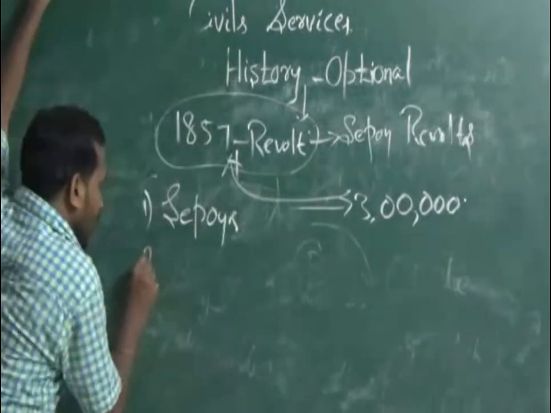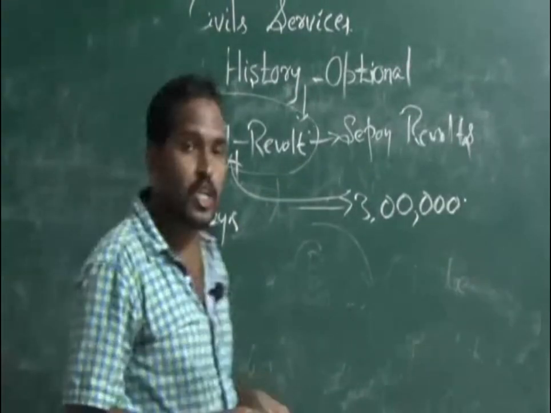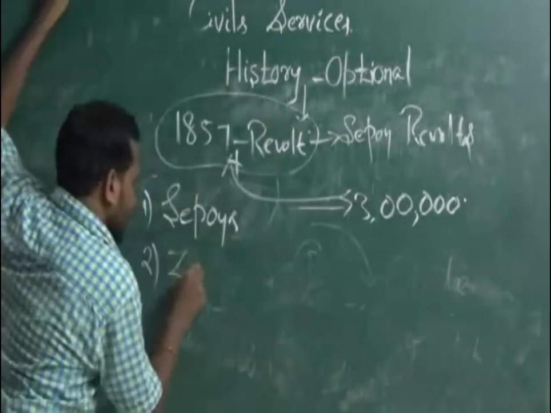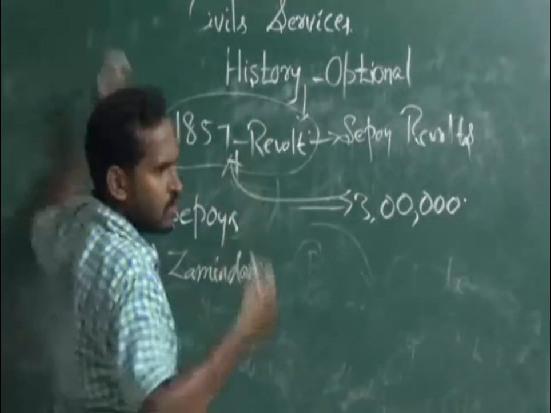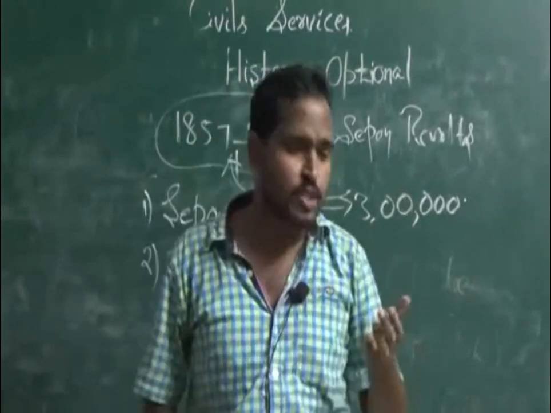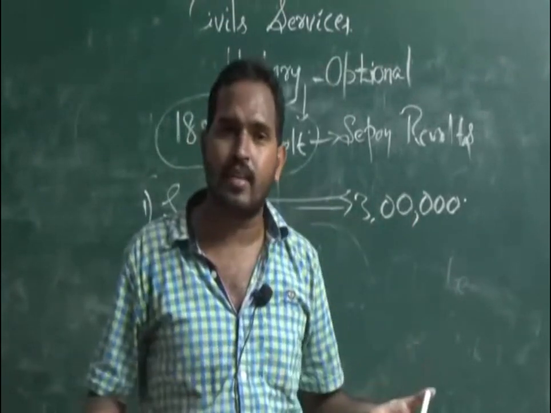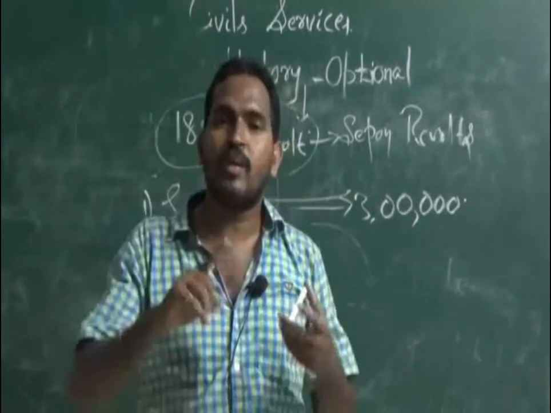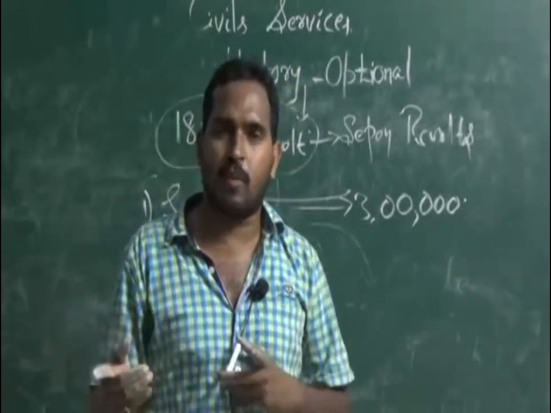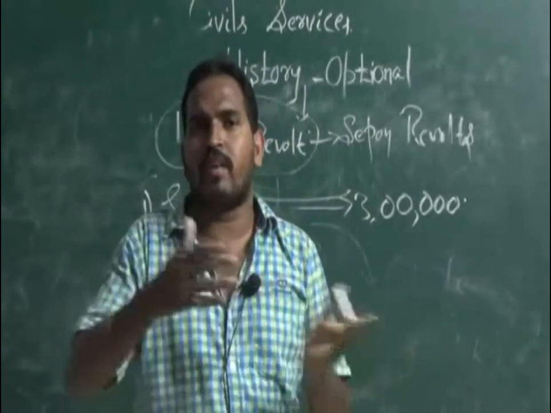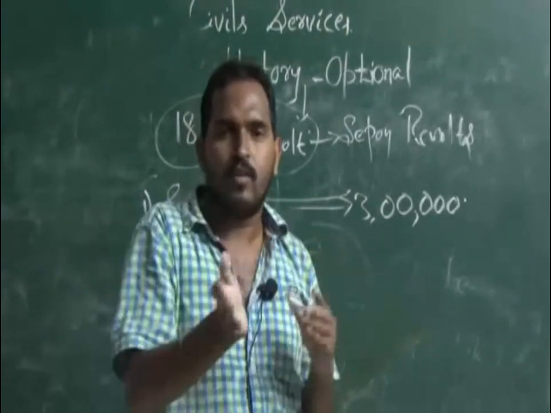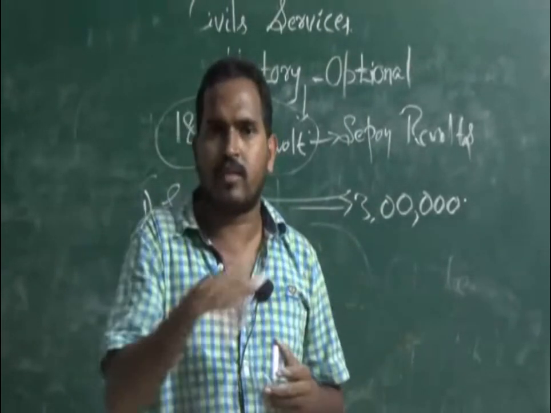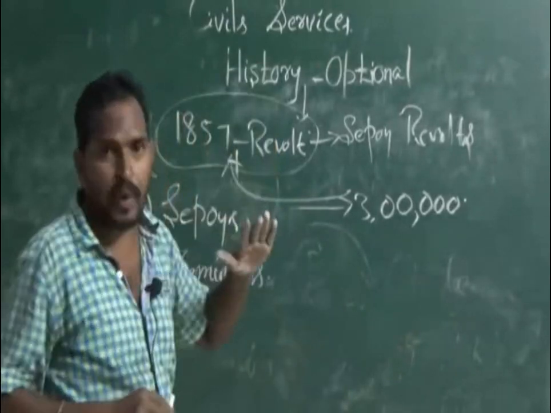Okay, the next one is the Jamindars. Jamindars also participated. Why did the Jamindars have to participate in the 1857 revolt? What is the need? The Jamindari system was there. According to the Jamindari system, the land was given to the Jamindars, and some rent has to be paid back. Okay, this is the reason.